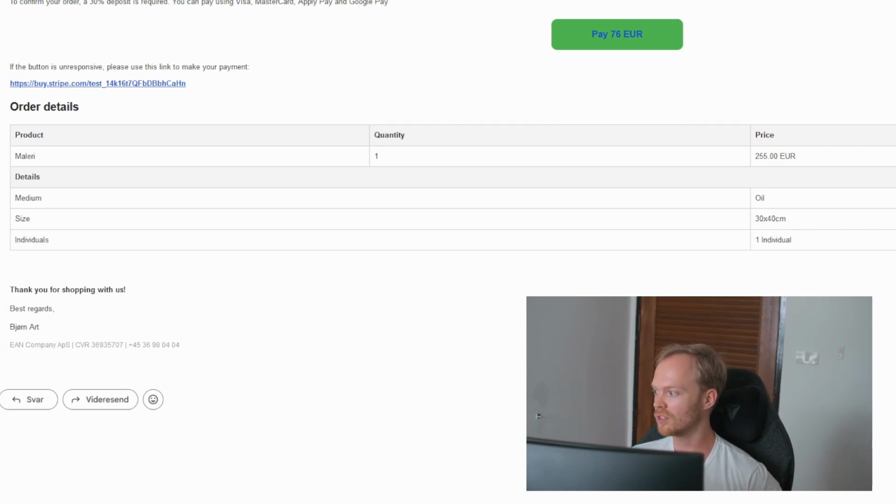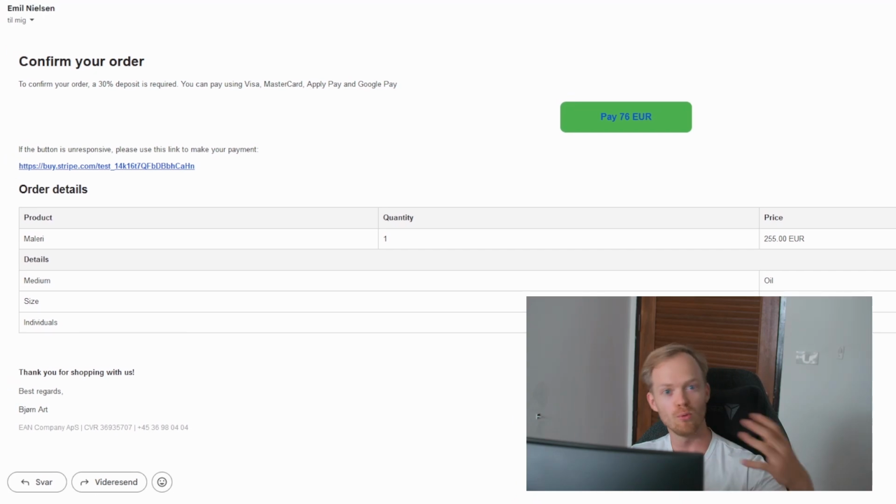And I can go ahead and just pay this and go through the normal flow that you would see in any sort of e-commerce site. So that's actually how it works, and a demonstration of how you can have one of these AI agents communicating with customers, answering questions, and actually placing orders that I've just showed you here.